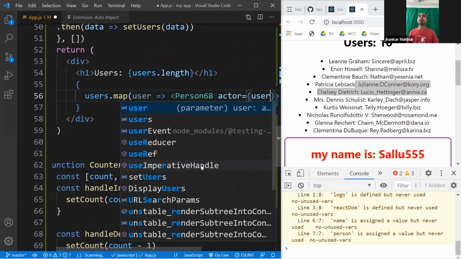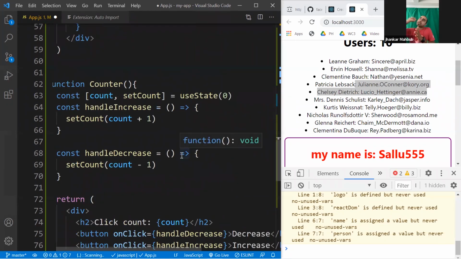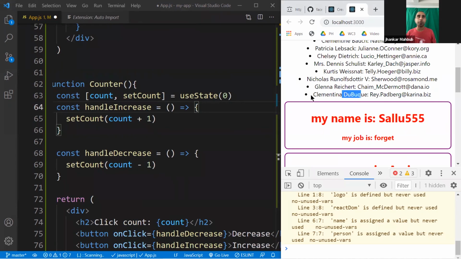So the value would be the user, but the name will be passed as actor. Think about any function parameter, right? Once you have the parameter, the name could be something, and whatever value we are providing, that value is used by that name. So if you do so, you'll see that this name is Leon Graham, Arvind Howell, and the last one is DBQ or whatever the name.